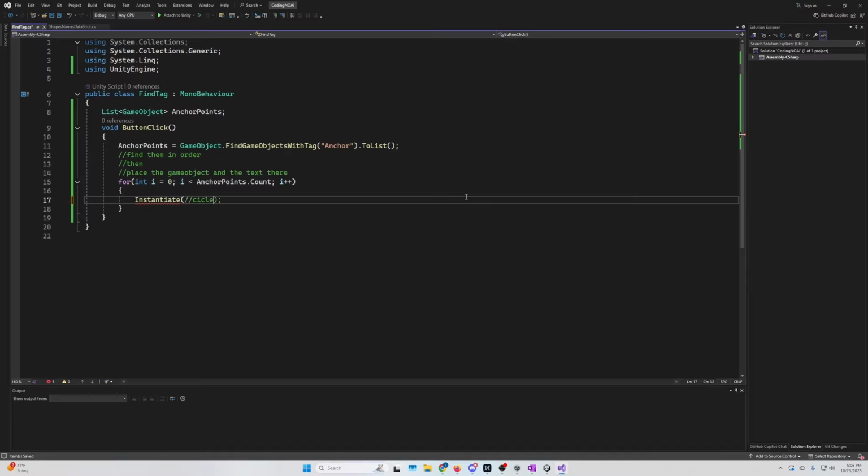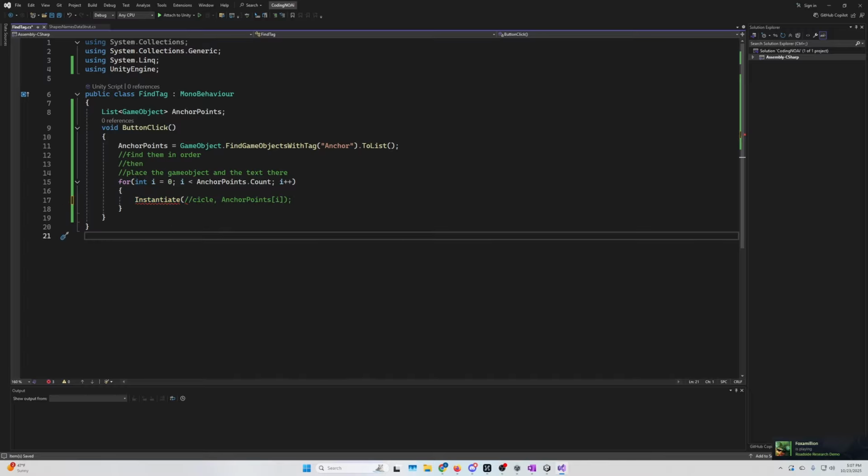So let's type in that circle, and then let's do this. And then we want to place it at the anchor point position, but we want to place it at the first one. So we're going to do anchor points, brackets, i. Because we're in comment code, it's not going to help us spell, but that is fine. So that means i will increment up, up, up, and we'll get a readout at each one. So that's great. We want to instantiate it at that anchor point.